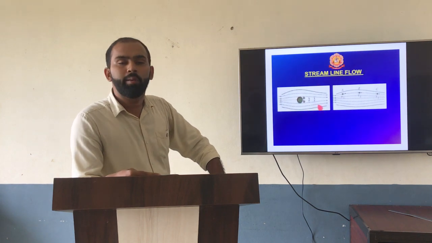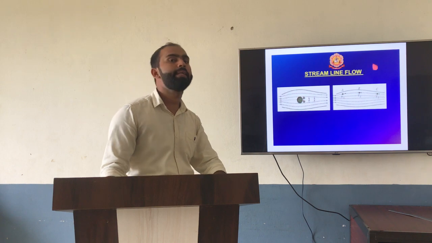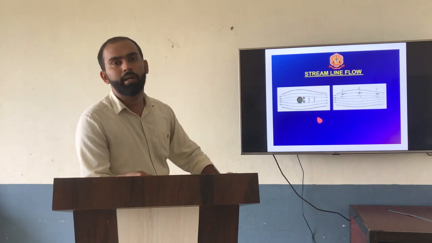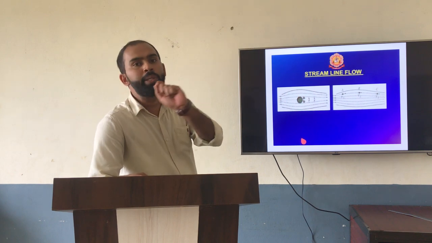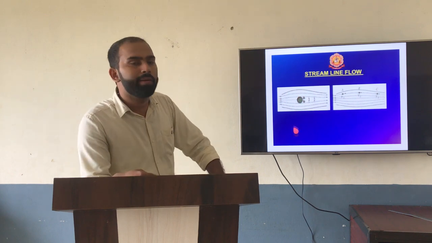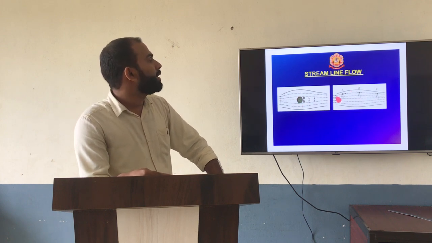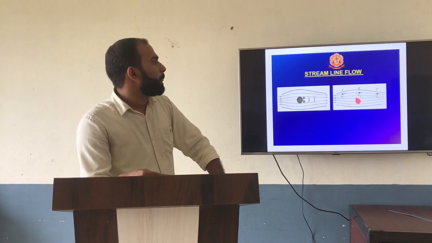So what do you mean by streamline flow? This is the concept we have to discuss in detail. Why? Because streamline flow is nothing but a fluid moving from one point to another point with a constant velocity. See, you can see in the image A, B, C over here. They have mentioned V1, V2, V3.